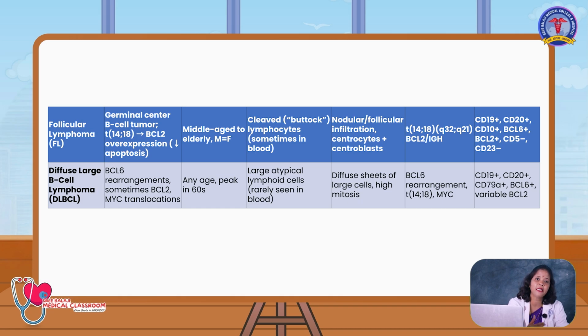Here there will be a large number of atypical lymphoid cells in the peripheral smear. In bone marrow, you will see a large number of atypical cells with high mitotic figures. In cytogenetic study, you will have BCL6 rearrangement with translocation 14;18. In immunophenotyping by flow method, you will assess CD19, CD20, CD79A positive.